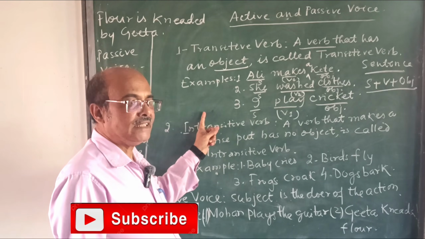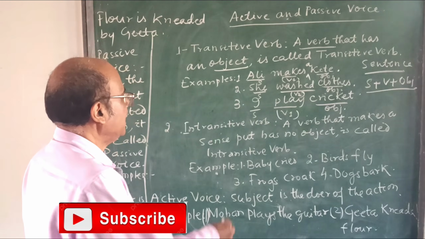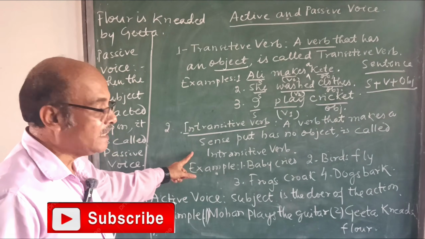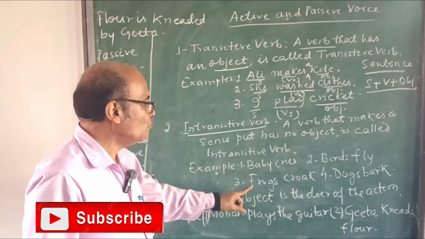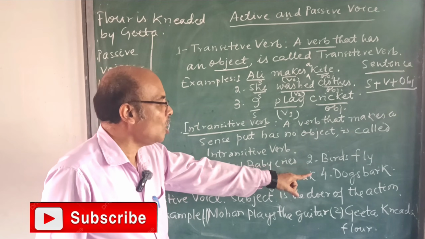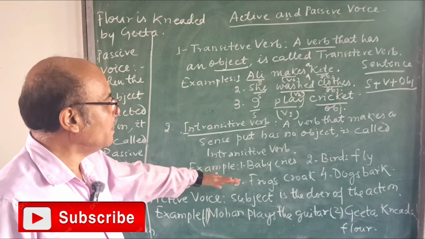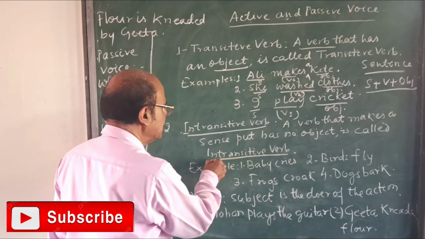Sometimes some sentences have no object and they are called intransitive verb, but they make a sense, like baby cries, birds fly, frogs croak, dogs bark. They have a sense on their own, but they don't have an object. So therefore they are called intransitive verb.